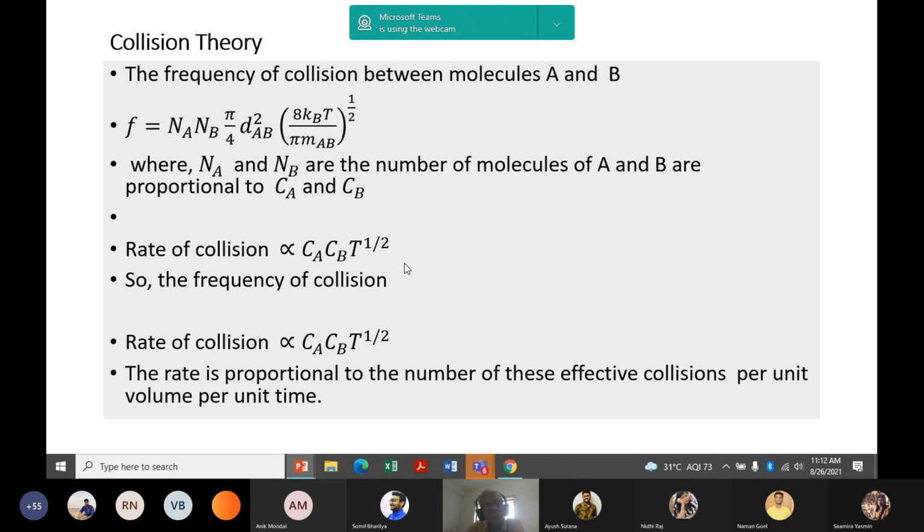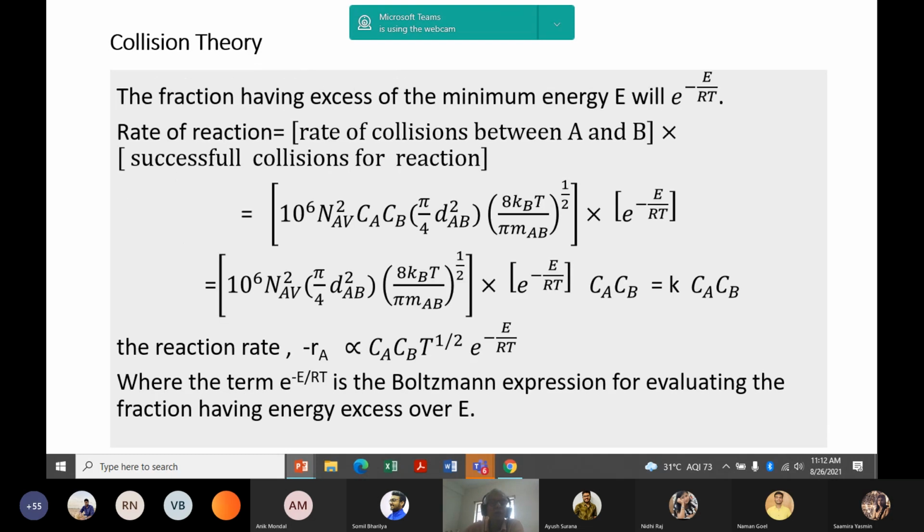So the frequency of collision is proportional to this, and the reaction rate is also proportional to the number of effective collisions. But what is the effective collision? Because all collisions will not produce the effective reaction or will not produce the product. Certain fraction of these collisions is effective, and for finding effective collisions, we'll get it from Boltzmann expression.